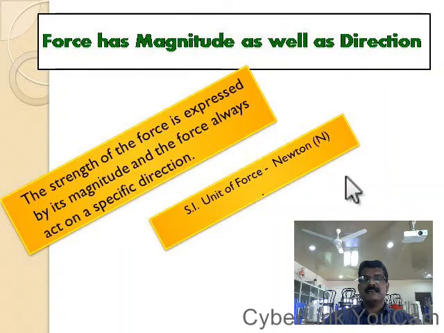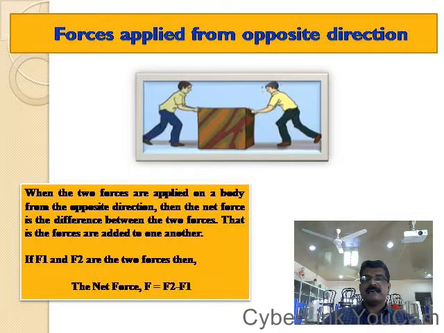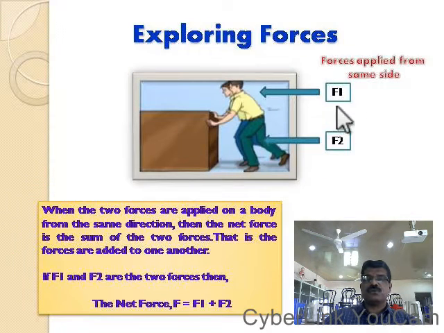See, we observed that two persons are applying force. When two persons are applying force in the same direction, the net force is the strength of force applied by one boy plus the strength of force applied by the second boy.